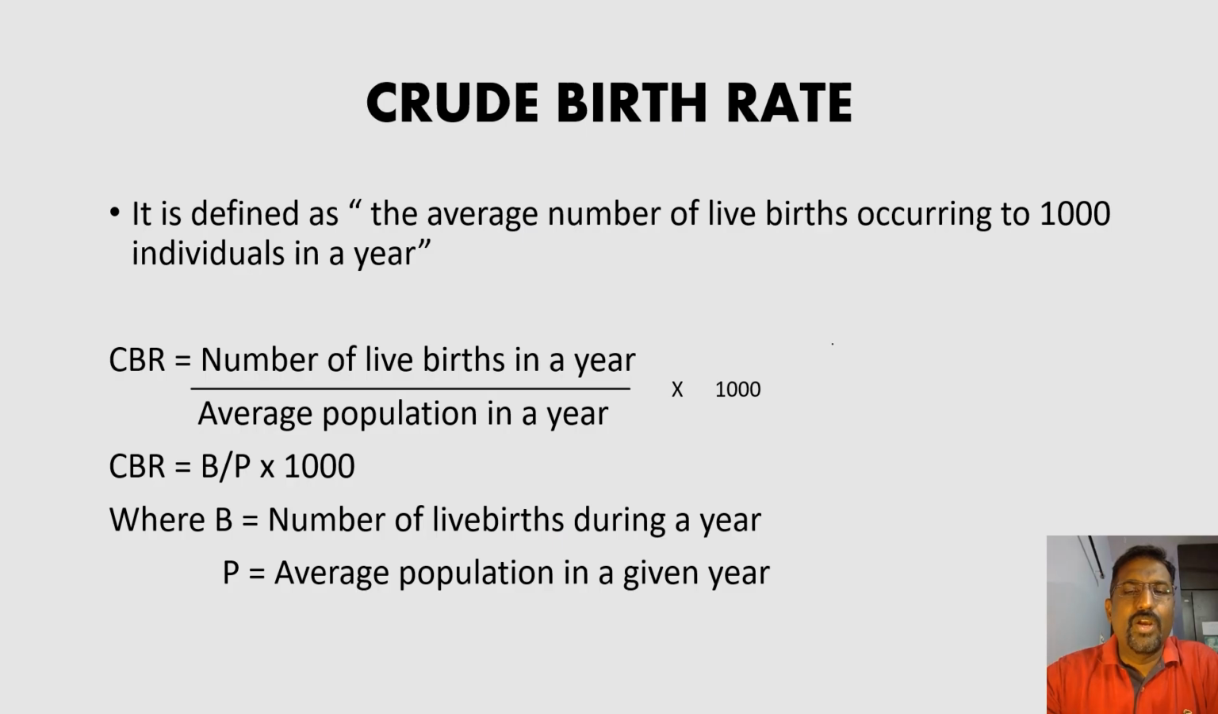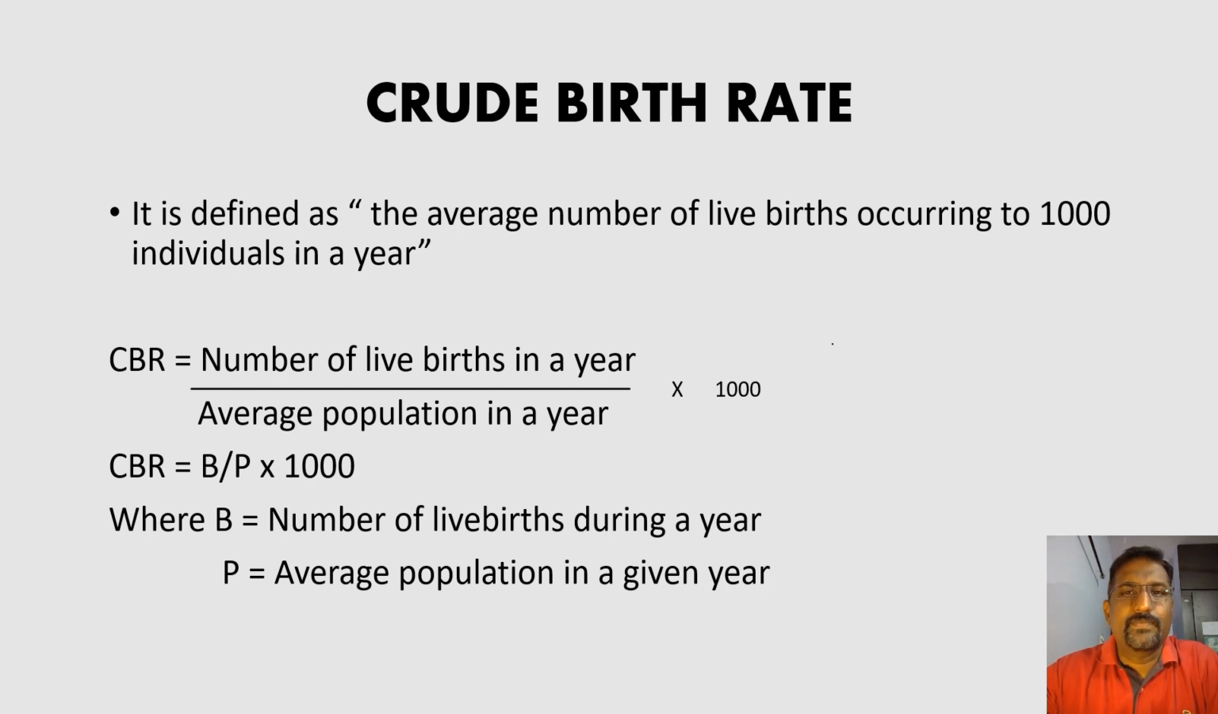The first one, crude birth rate, CBR. It is defined as the average number of live births occurring to 1,000 individuals in a year. It is given with a simple formula. CBR is equal to number of live births in a year divided by average population in a year into 1,000.